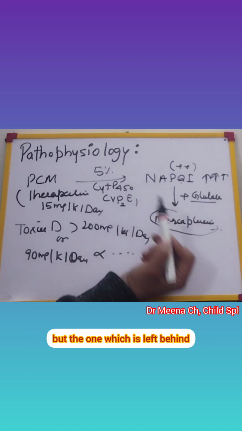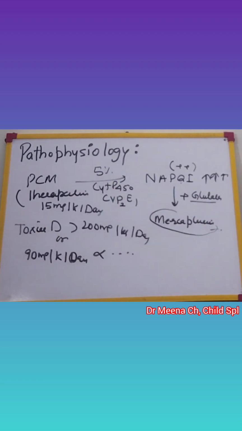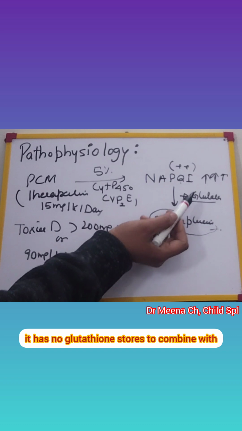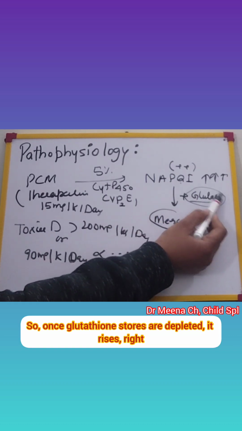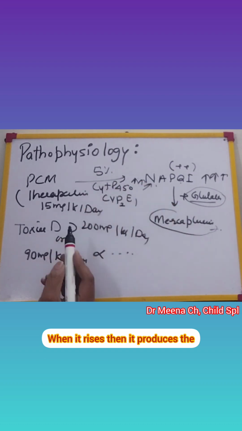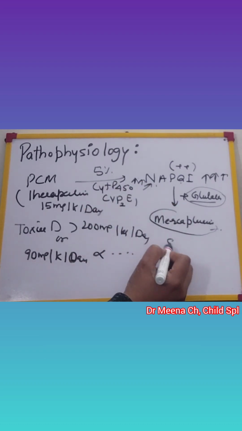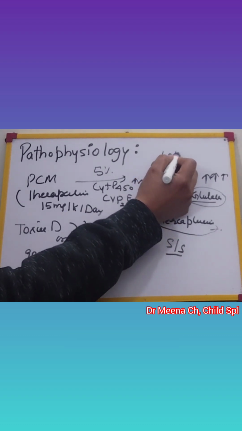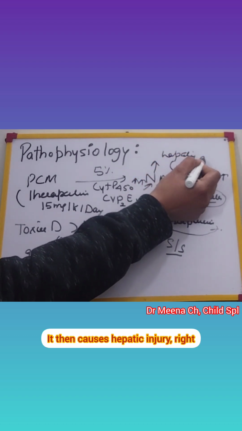But the one which is left behind has no glutathione stores to combine with. So once glutathione stores are depleted, it rises, right? When it rises, then it produces the signs and symptoms, right? It causes hepatic injury. It then causes hepatic injury, right?